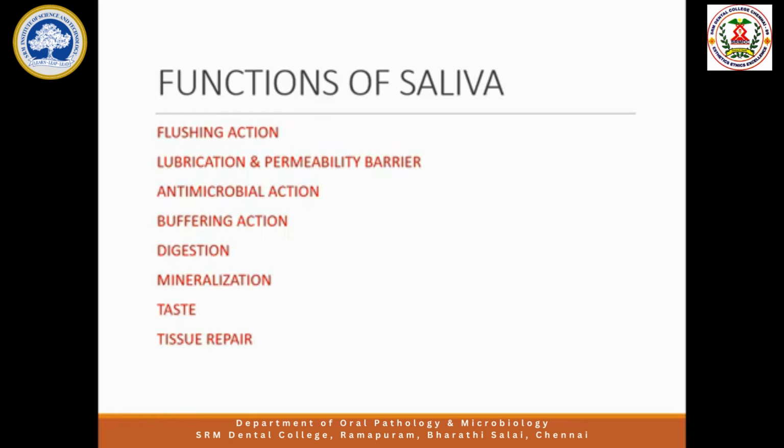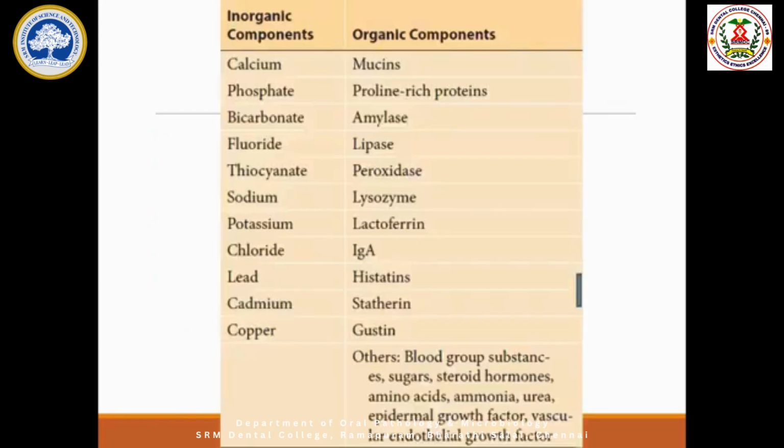Then antimicrobial action. This you have seen, you can see from this slide. Peroxidase, lysozyme, lactoferrin, IgA, statins. These are all antimicrobial substances. They will kill the bacteria and fungus. In addition, we have got thiocyanate and ammonia and urea also. This ammonia and urea also have buffering properties. They can also neutralize the acids.